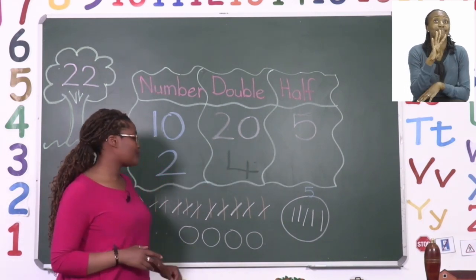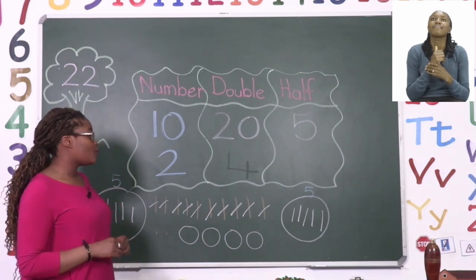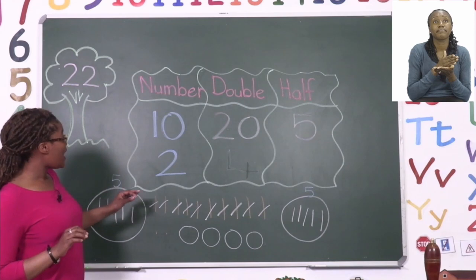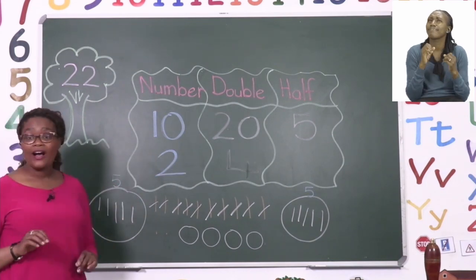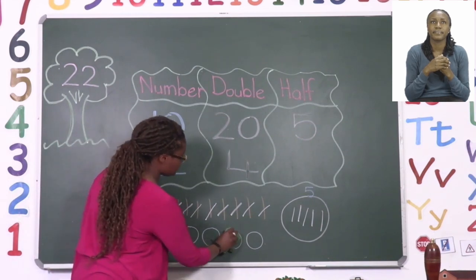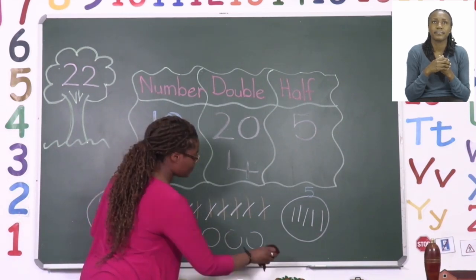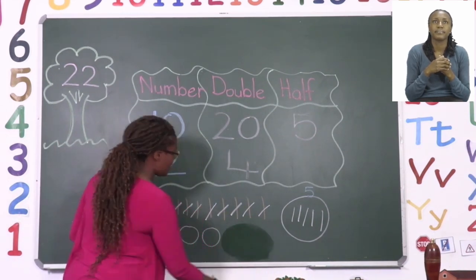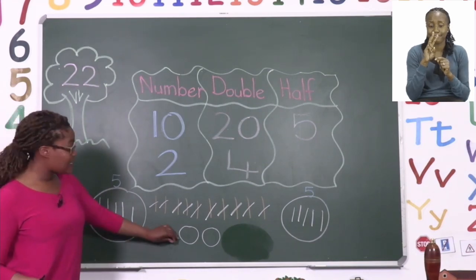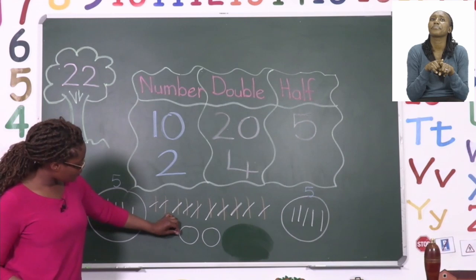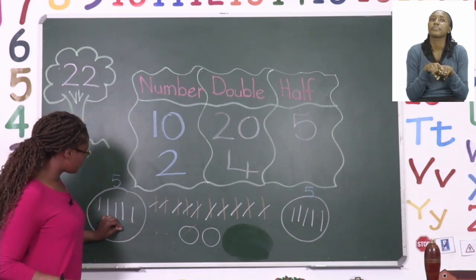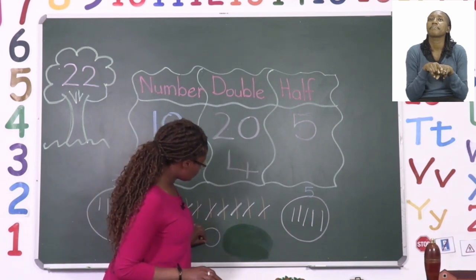Good job. Now, we want to halve them equally to find out what our answer is. So, we have 4 balls. Let's have them here. And we want to share them equally in our baskets. So, this one, 1, and then 2.